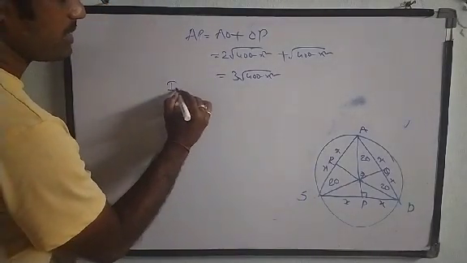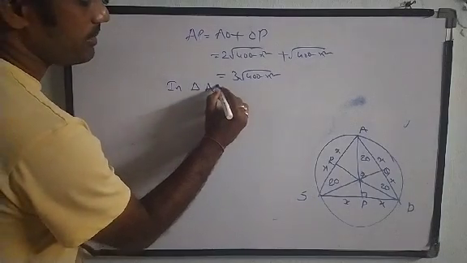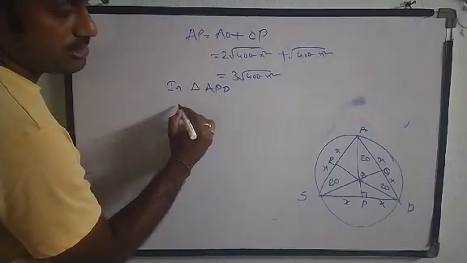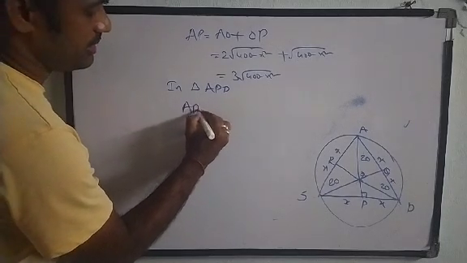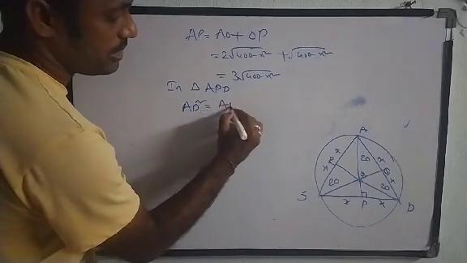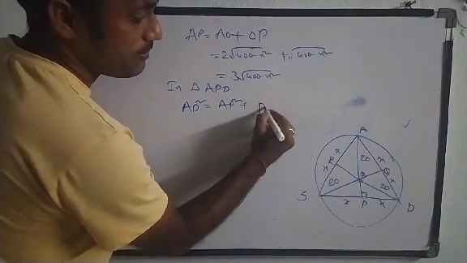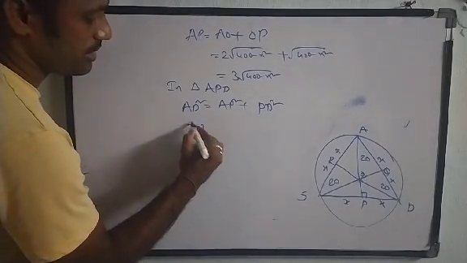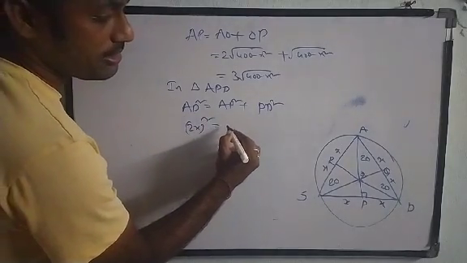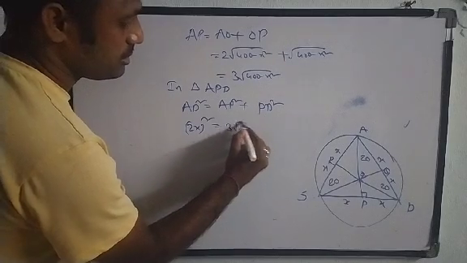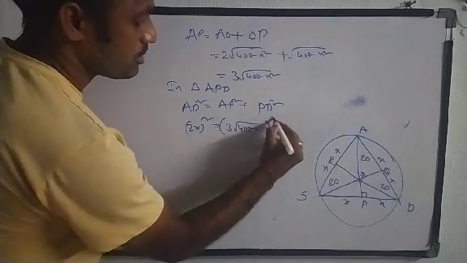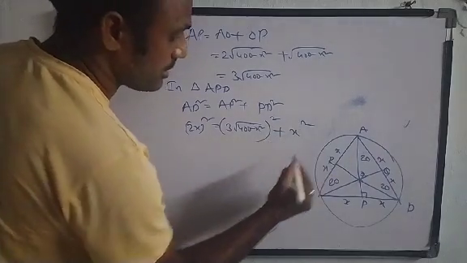Now in triangle APD, AD square is equal to AP square plus PD square according to the Pythagoras theorem. So AD is 2x, whole square, equals AP, 3 into root of 400 minus x square, whole square, plus x square.